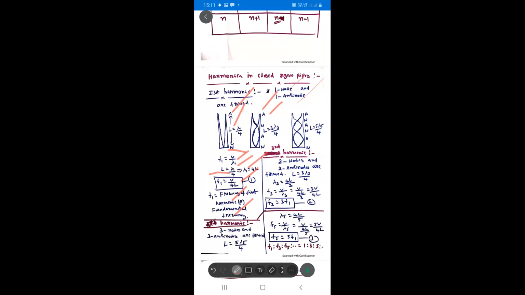In the third harmonic, there are a minimum of two nodes and two antinodes. If the air column vibrates with two antinodes and two nodes, it is called the third harmonic. Here, the length: antinode to node is lambda by 4, node to antinode again lambda by 4, antinode to node again lambda by 4. How many? 3 lambda by 4. So here L is equal to 3 lambda by 4, because it is the third harmonic.